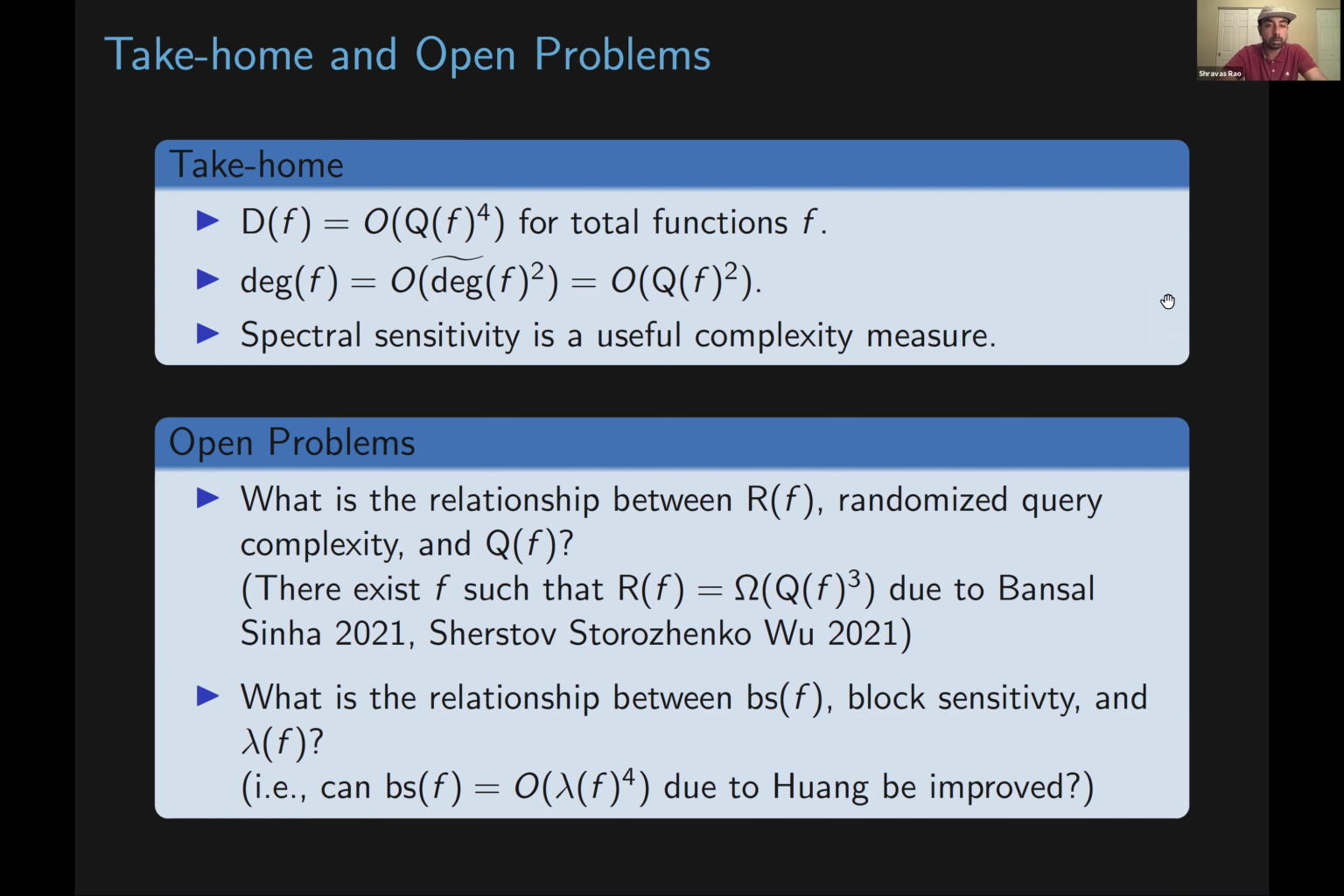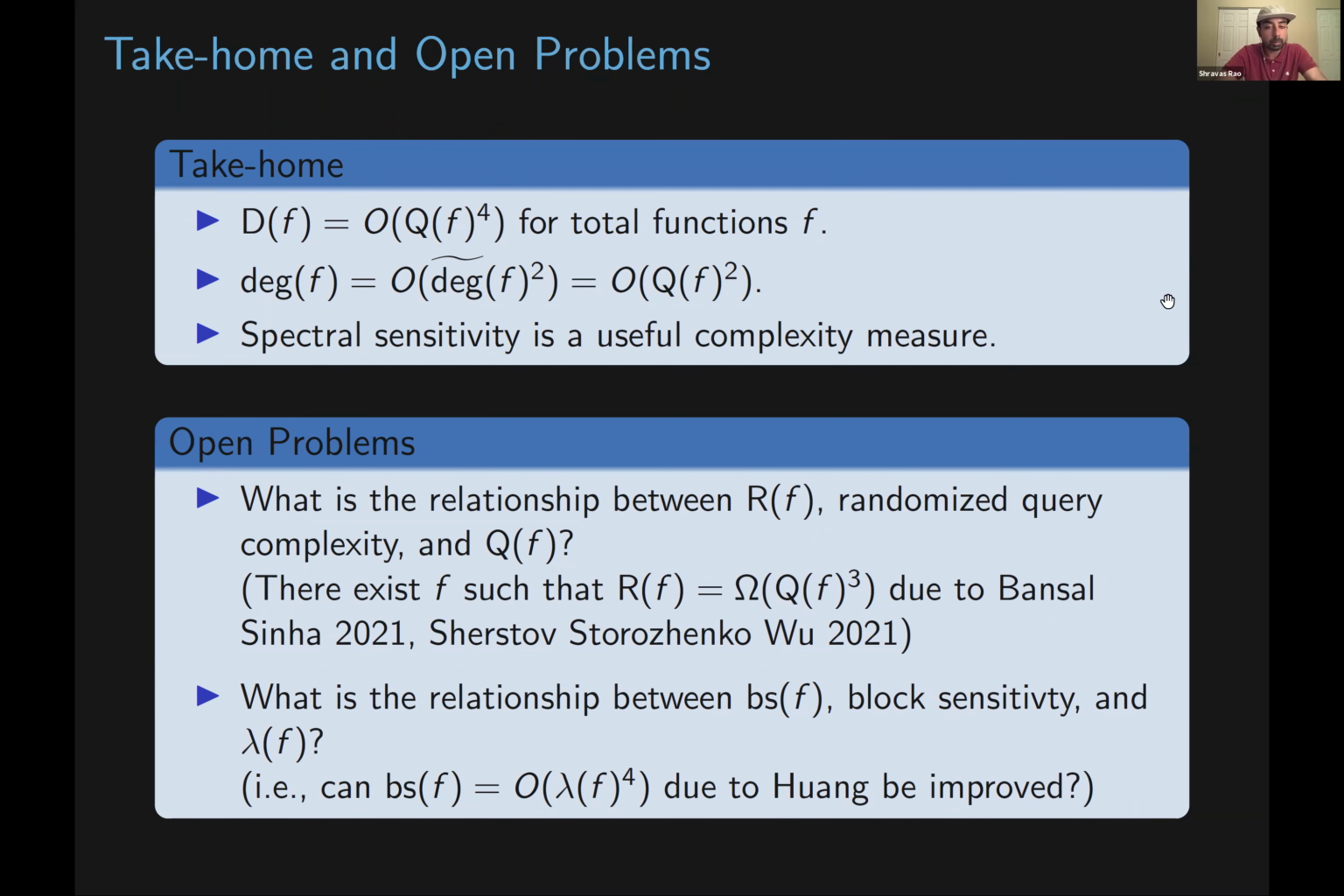Cool. And the last take-home message is that spectral sensitivity is a really useful complexity measure. It was used for both of these results, and it was also, of course, used in Huang's proof of the sensitivity conjecture. So there are a few major open problems.